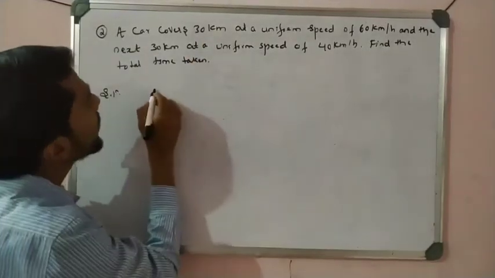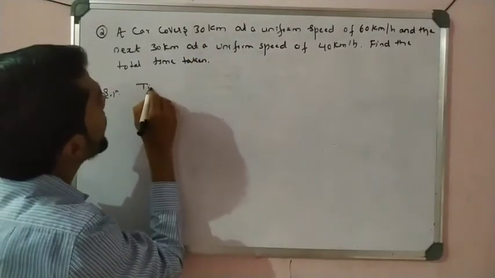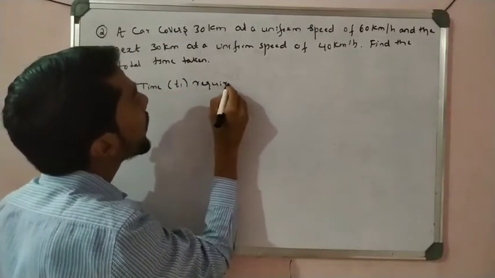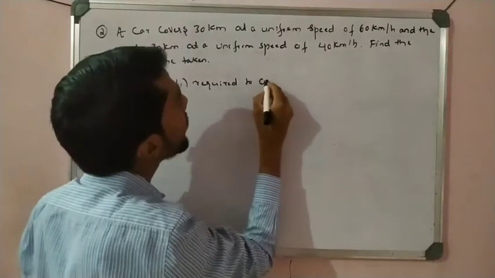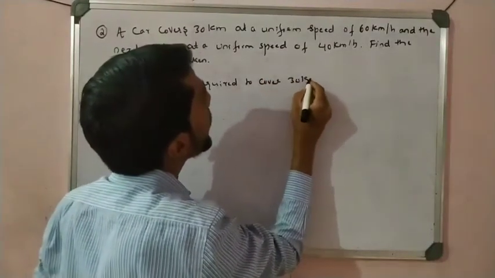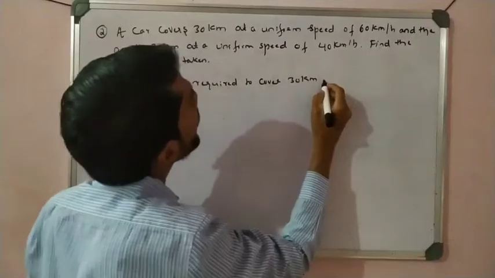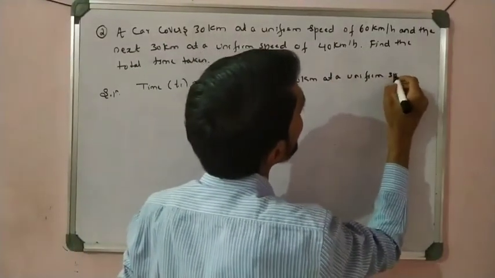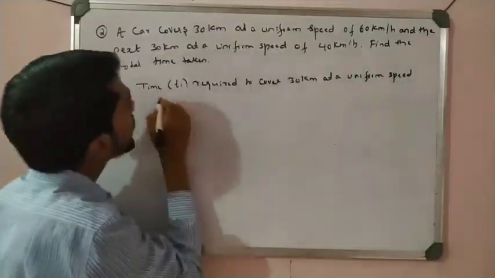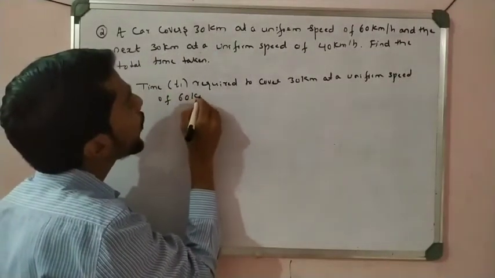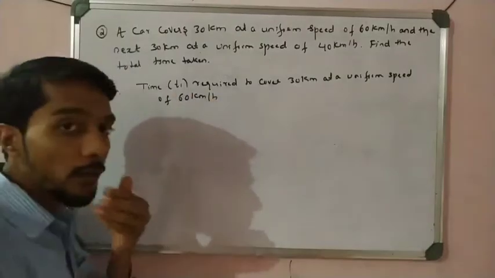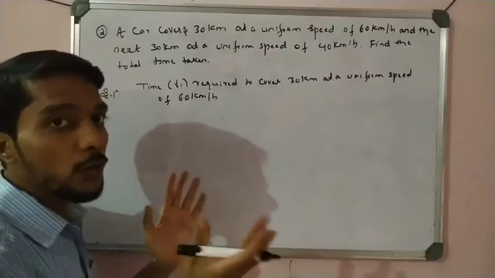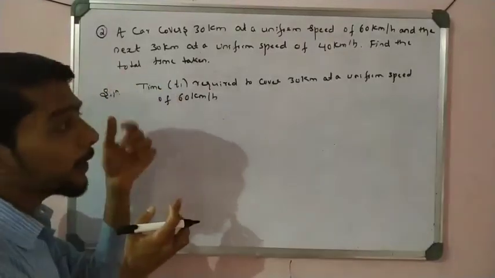Okay, first one. See here, time required, I take T1, time T1 required to cover 30 kilometer at a uniform speed of 60 kilometer per hour. Okay, so let us find what the time T1 is here. And in this case we find time T2 and add both T1 and T2, and you get the full total time, right? Total time.